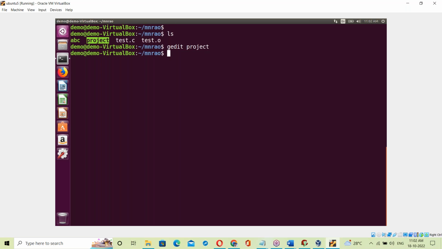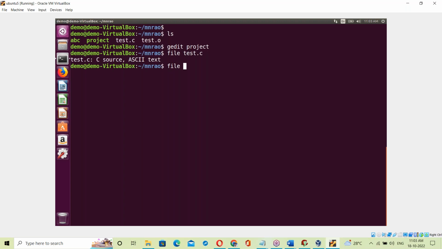Now what does this project exe file contain exactly? See here, file is a Linux command to check the type of a file. I'm checking the test.c file. What is the test.c file? test.c, C source, ASCII text. A C source file means C program code, ASCII text.